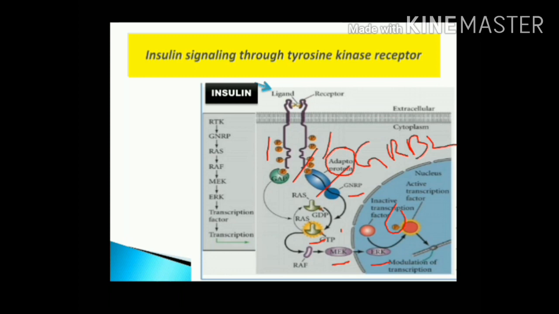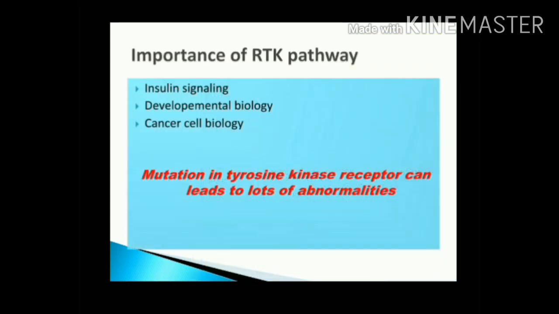Various transcription factors can be activated, or there can be constitutive activation of the receptor so that RAS GTP stays activated. So constitutive activation of transcription factors can lead to cancer and various other problems. So mutation in tyrosine kinase receptor can lead to lots of abnormalities.